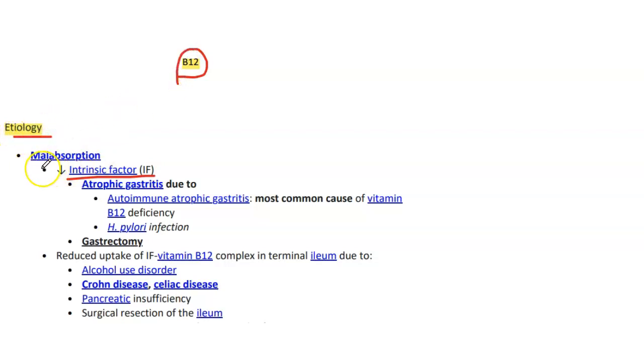The next topic of discussion is B12 deficiency, which is also known as cobalamin, vitamin B12. What is the etiology? One of the etiologies is malabsorption. It can be due to decreased intrinsic factor, and the causes of decreased intrinsic factor are atrophic gastritis and gastrectomy.